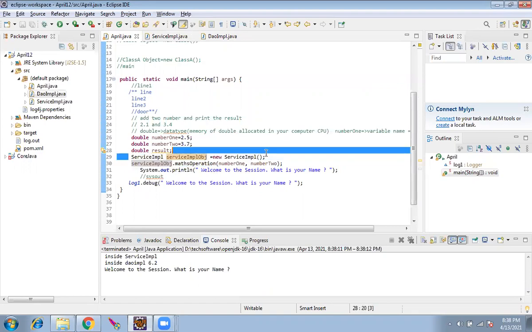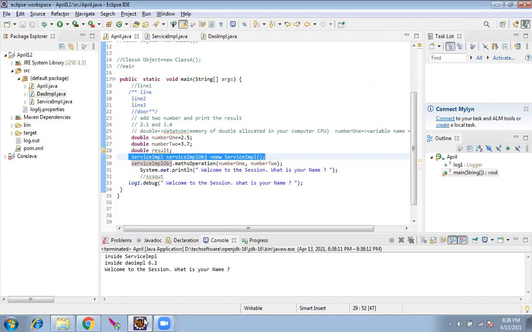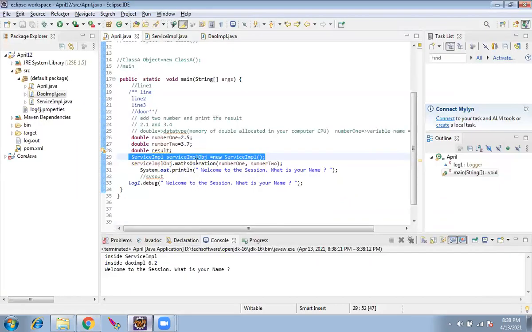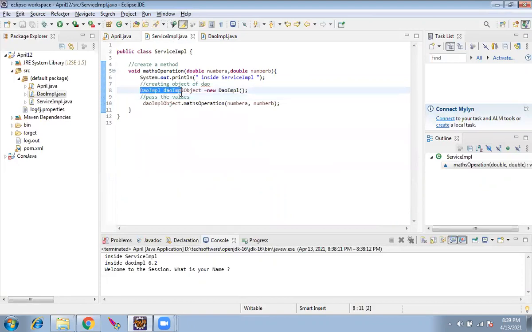We create an object of the next class. For example, we create an object of service IMPL, and we call the method, we pass the values. From the service, we create an object of DAO, same thing, we call the method, we pass the value.